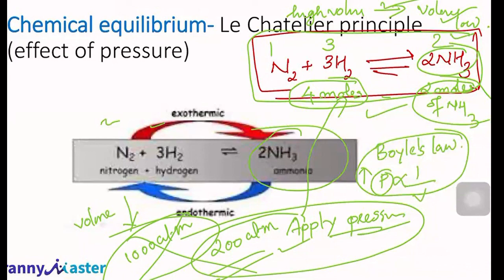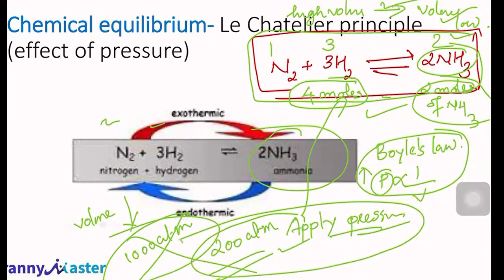We need ammonia, right? We need ammonia for making fertilizers. And fertilizers are actually required for cultivation or agriculture. Without ammonia, ammonia-based fertilizers will not be there. If that is not there, then our cultivation won't work in a good way and we are not going to get food, right? So for getting food, we require ammonia, a huge amount of ammonia.